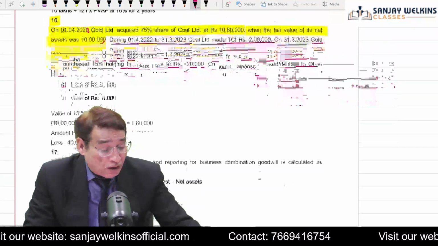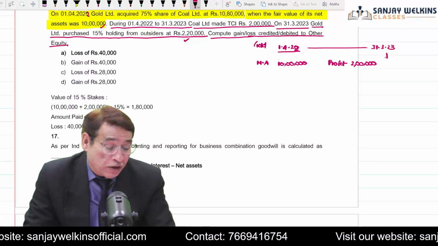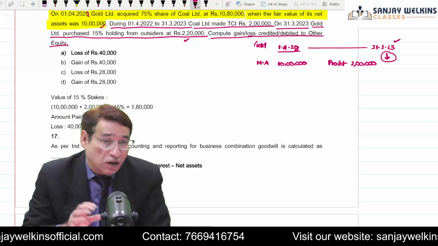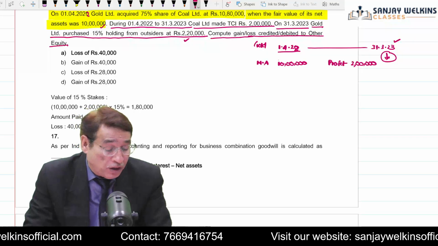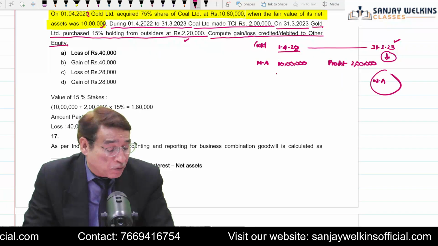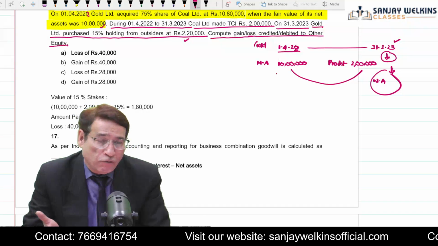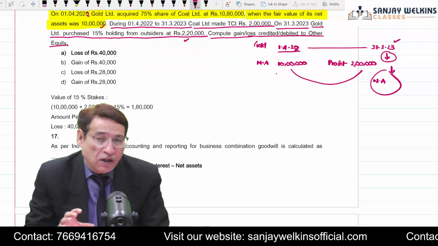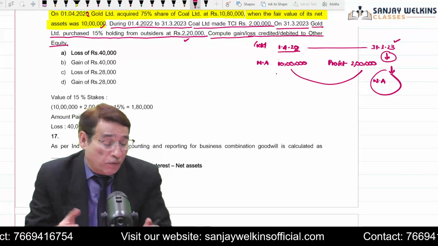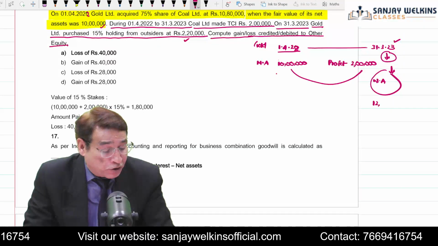Now, first of all, how are you going to compute the amount of gain? First of all, you need to know when you are purchasing the additional stakes. You are purchasing the additional stakes on 31/3/2023. So you need to know the total amount of net assets on this particular date. The total amount of net assets on this date will be equal to this much: your investee entity initially had net assets of 10 lakh, and now they have got a profit of 2 lakh. So by the end of the year, their total net assets will be considered equal to 12 lakh.